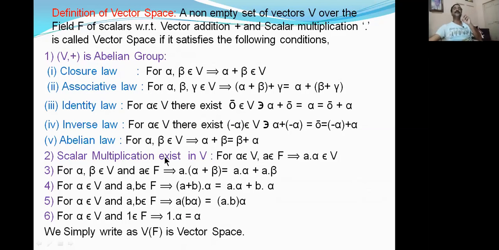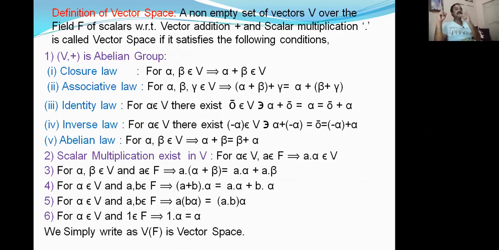What is scalar multiplication? We have to take one scalar and one vector. All scalars are in F. Are you understanding that? All scalars are in F. F is field. Scalars are denoted with alphabets A, B, C, D, E, whereas vectors are denoted with alpha, beta, gamma, xi, phi. Is it right? All vectors in V, all scalars in F. F is field. Okay? Right.